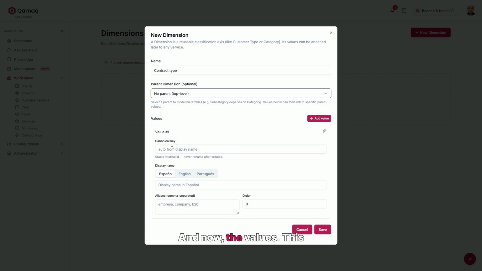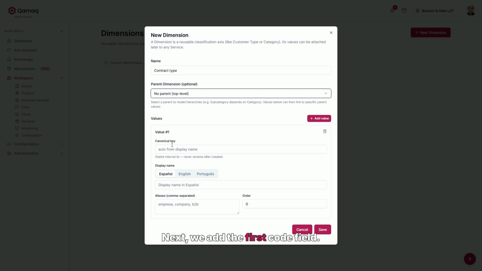And now, the values. This is what you are really building: the list that appears to whoever opens a ticket, so they can choose one option, and only one. If something isn't on the list, it cannot be selected. It may sound like a limitation, but it's exactly the opposite. It's precisely what makes it measurable later on.